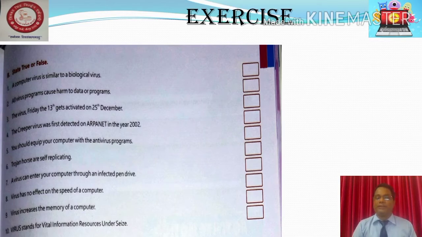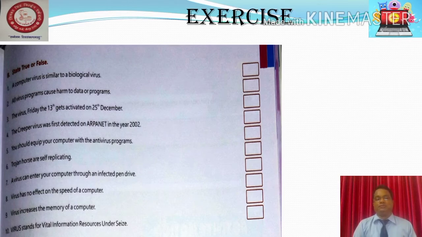All virus programs cause harm to data or programs. Question number 3, the virus Friday the 13th gets activated on 25th December. What do you think? Is it true or false? Okay, just give your answer. Question number 4, the creeper virus was first detected on ARPANET in the year 2002.